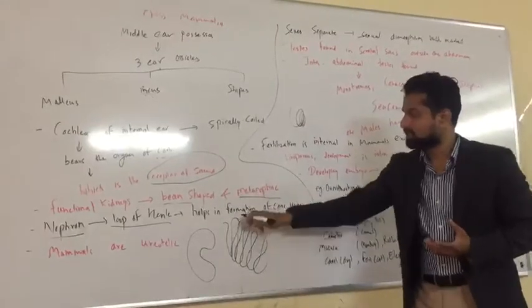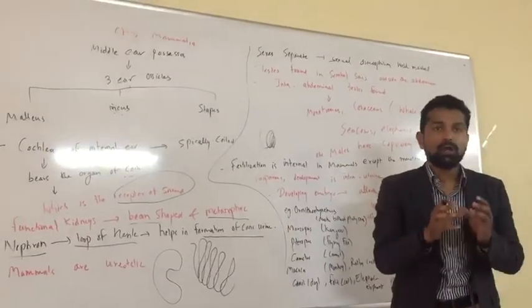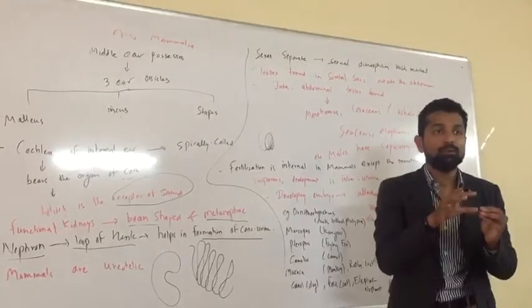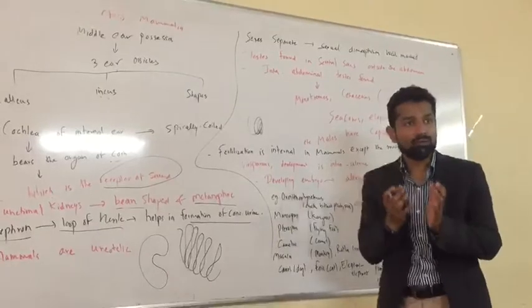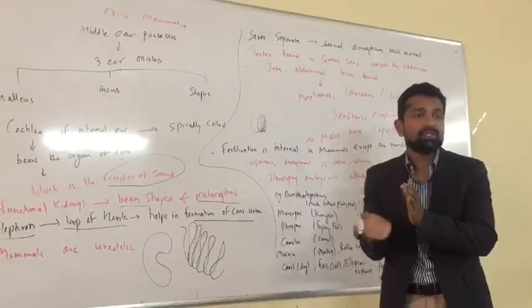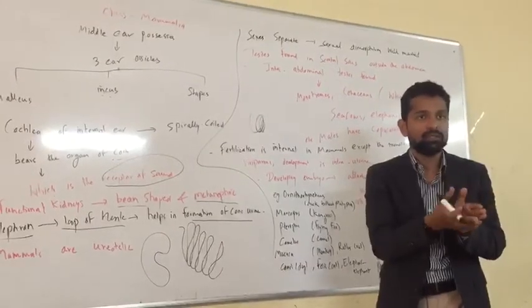This structure is responsible for concentrated urine. How does the concentrated urine happen? From the blood the urea is completely removed, so of course it becomes concentrated, and again it gets diluted by mixing with the water which you drink.